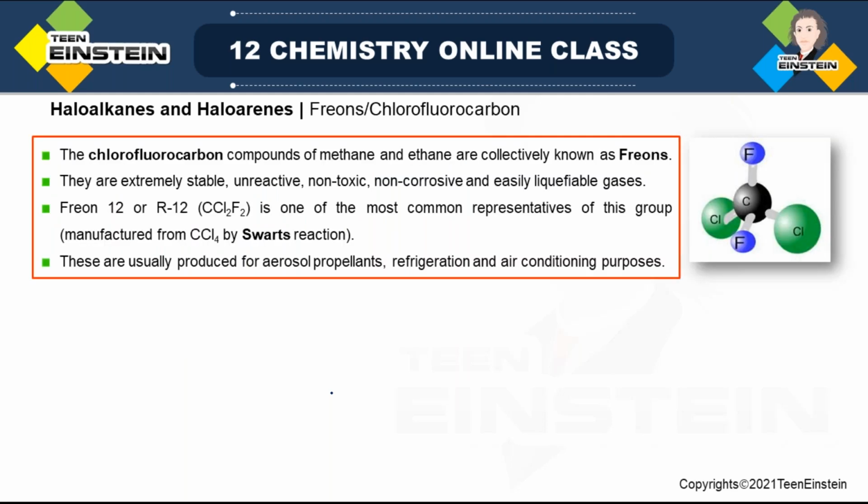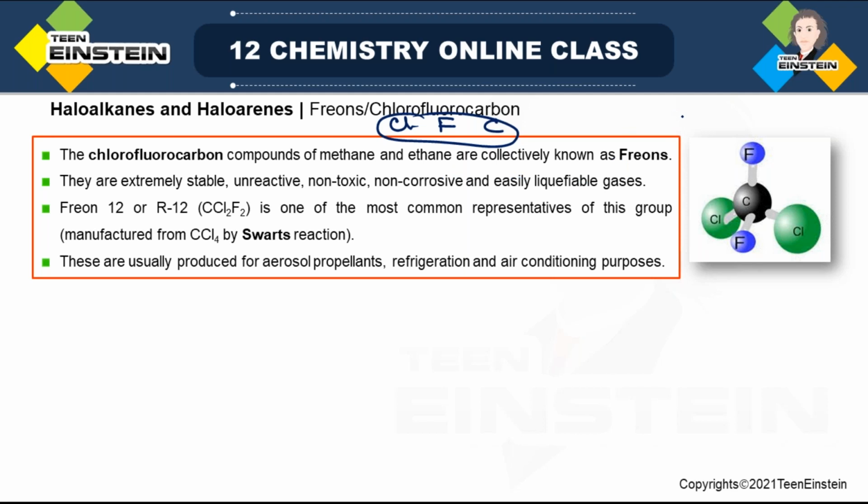So polyhalogen compounds are done. Next topic is freons. They are also known as chlorofluorocarbon. As the name suggests, chlorofluorocarbon, that means there will be presence of chlorine atom, fluorine atom, and also carbon. So these three atoms must be present. Chlorofluorocarbon compounds of methane and ethane are collectively known as freons.